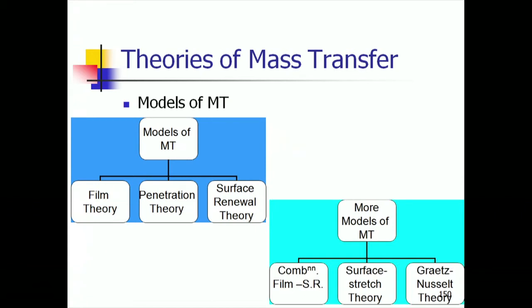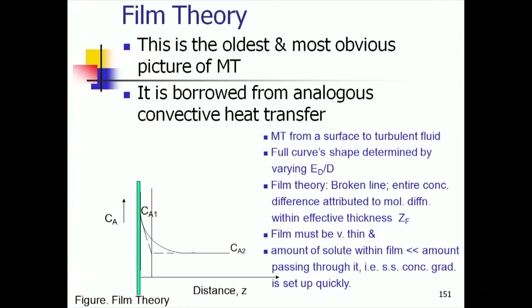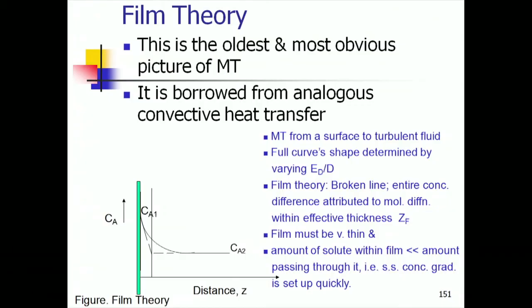Now, let us get into the details. We can wind up film theory very quickly. First to note is that this is the oldest picture of mass transfer. People, when they started looking at mass transfer, they thought of film theory first, and incidentally it is borrowed conceptually from the analogous convective heat transfer.